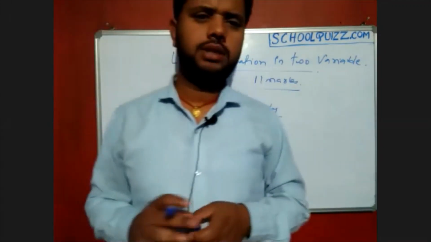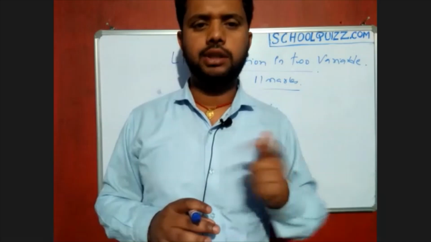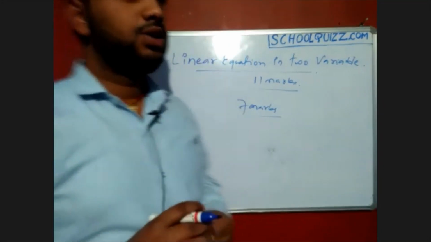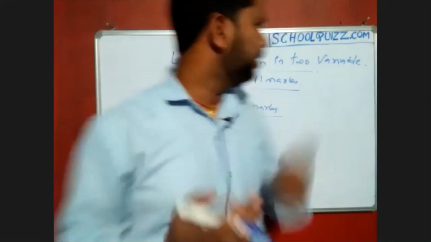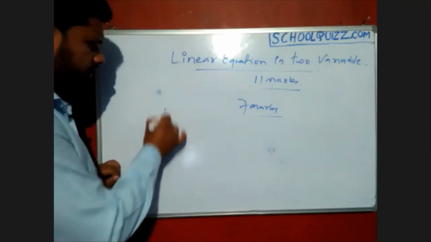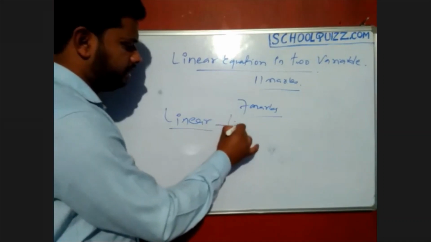We already completed this topic in class 8. We started from the 8th class, where we learned about linear equations in one variable. So what is meant by linear equation? The term linear means line.